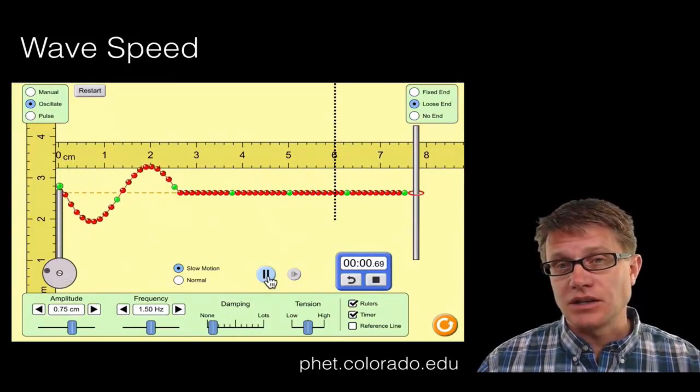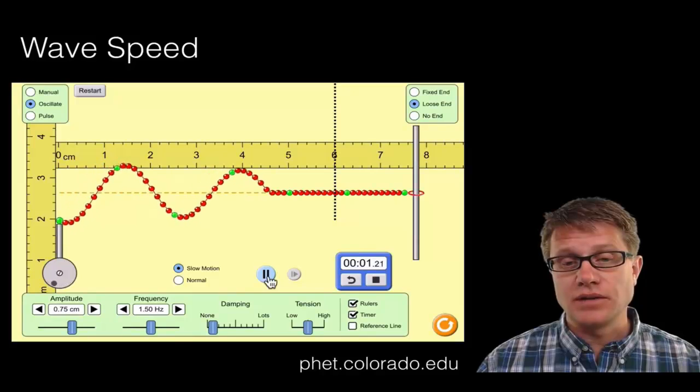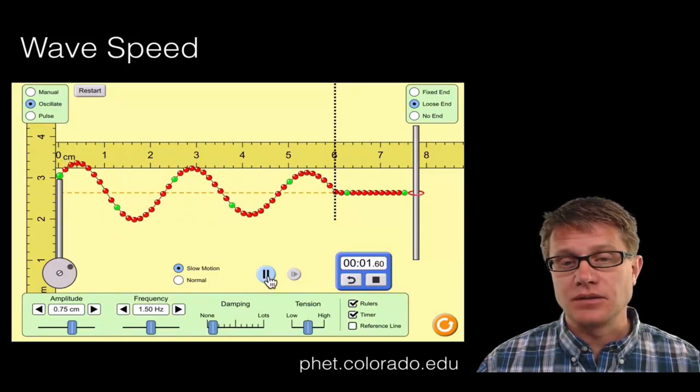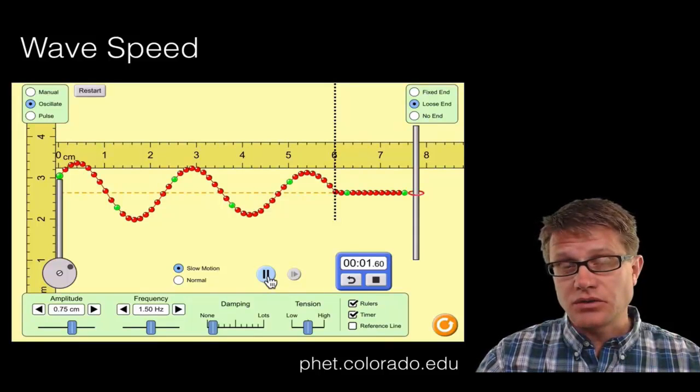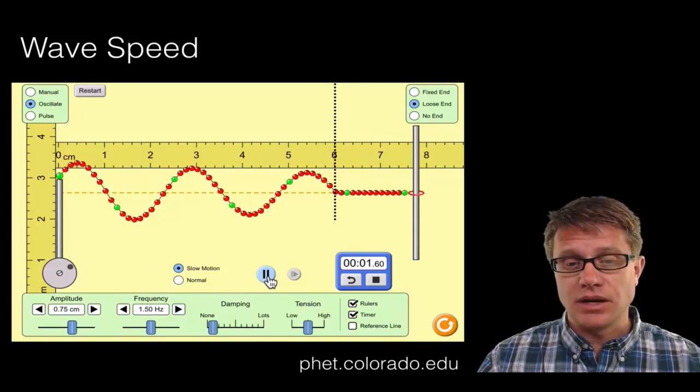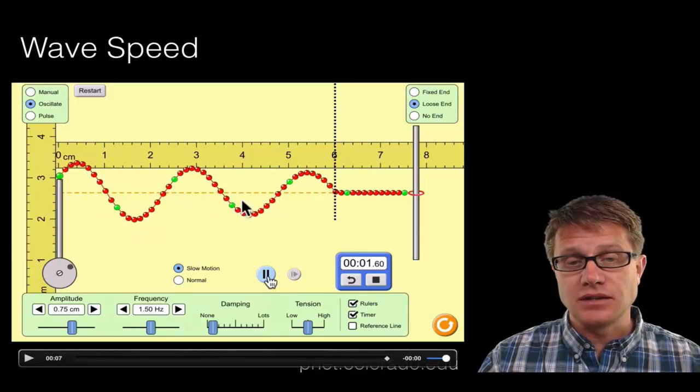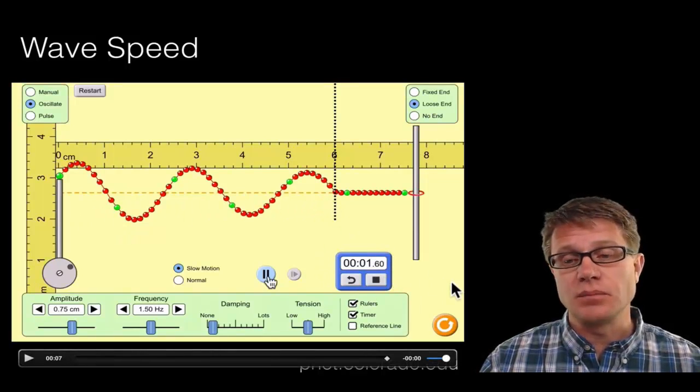So we're going to keep that tension the same, but we're sending one wave down and we'll stop it right when it gets to 6 centimeters. And so now we've watched the wave move. So we're going to try to calculate wave speed in a couple of different ways. So it's moved a set distance from here to here. And again, I had the clock running, so it took 1.6 seconds for it to make it there.